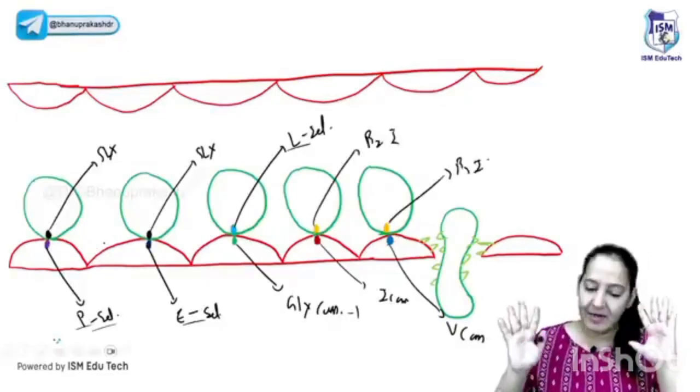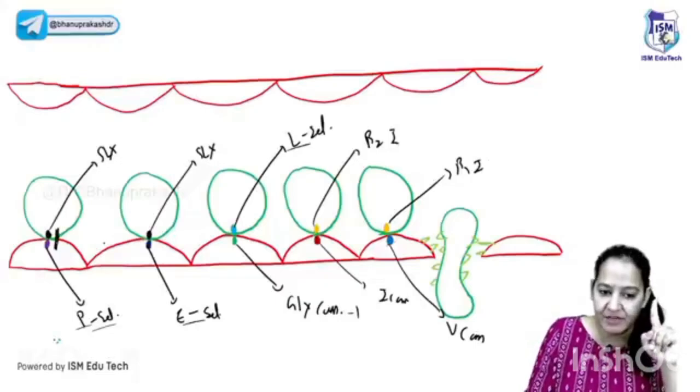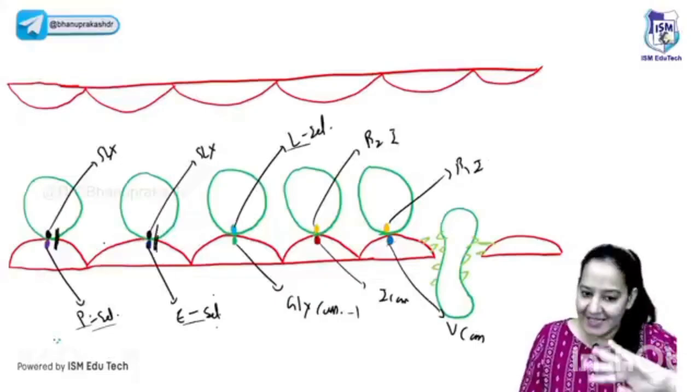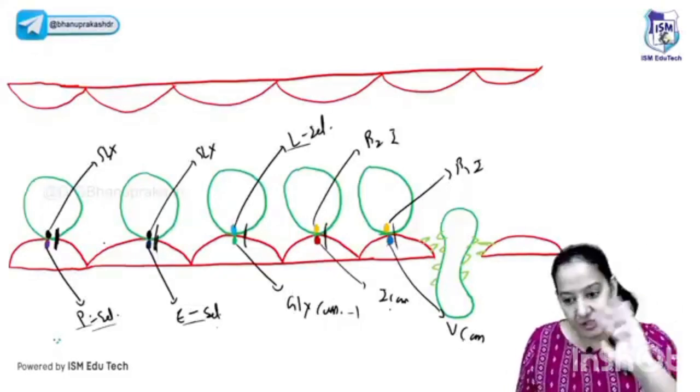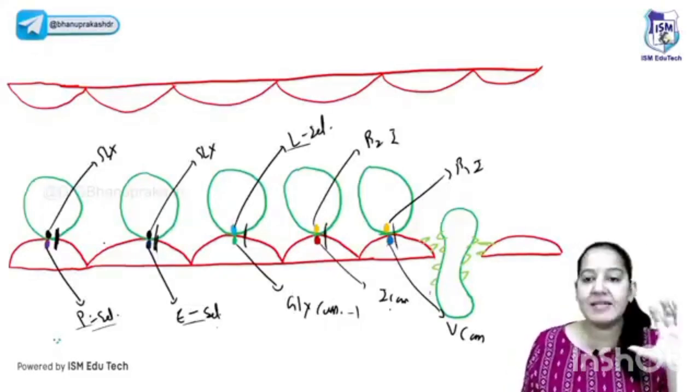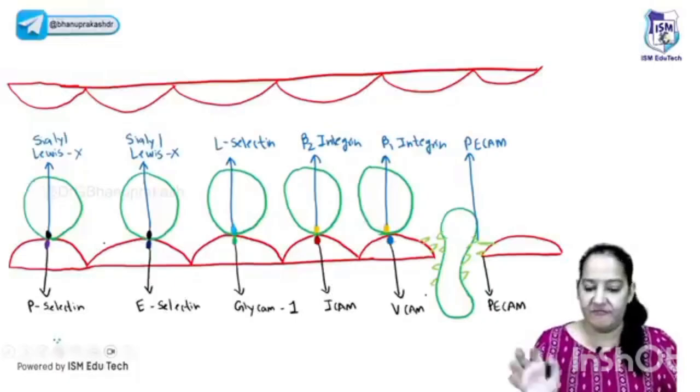Please learn it. I know it's difficult, but you have to learn the 5 pairs. The first pair is P-selectin with sialyl Lewis X. The second is E-selectin with sialyl Lewis X. The third is GlyCAM with L-selectin. The fourth is ICAM with beta 2 integrin. The fifth is VCAM with beta 1 integrin. If you don't change the sequence, it's easy to learn. You can see the names of the 5 pairs written in front of you.